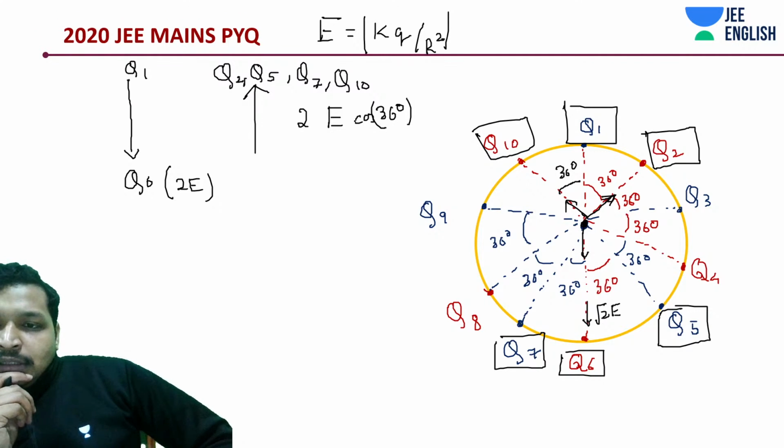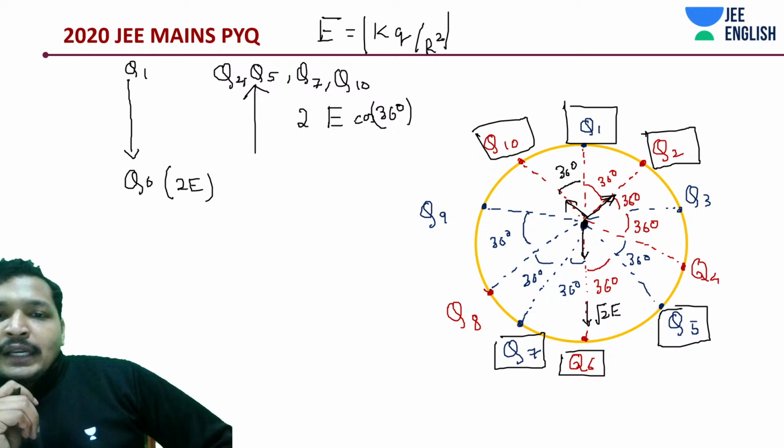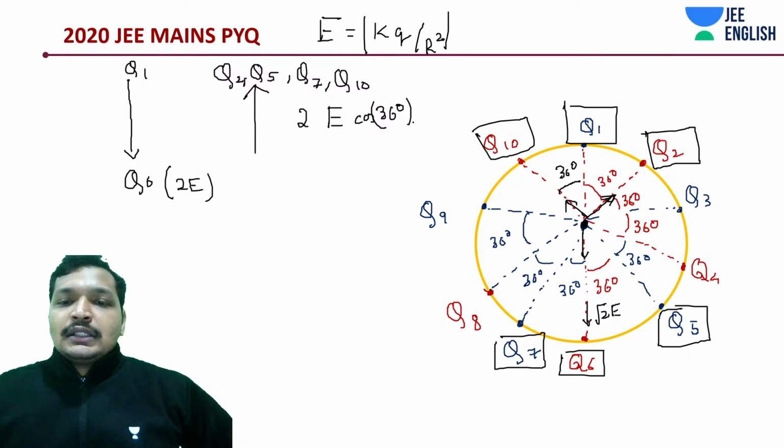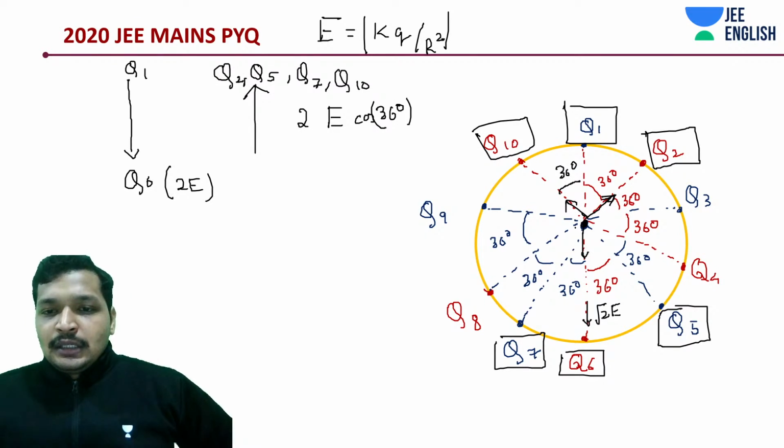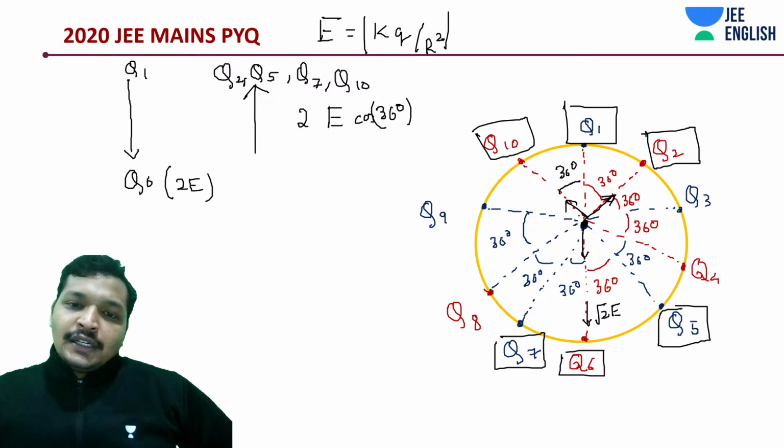And then we have, what do we have? We have Q8 and Q2, are they in the exactly opposite direction of Q8 and Q3, and Q8 and Q9? Q8 and Q9, which should be having a field in which direction?